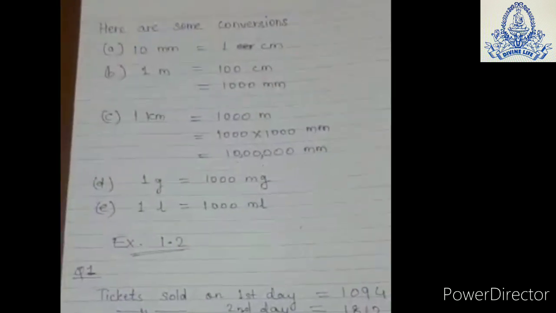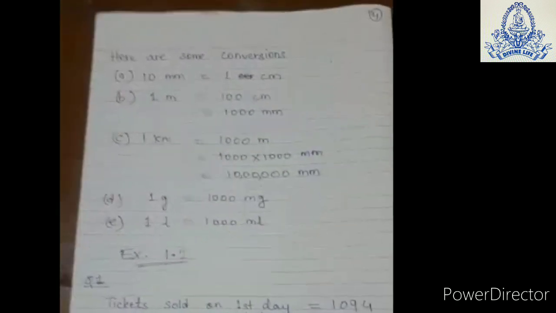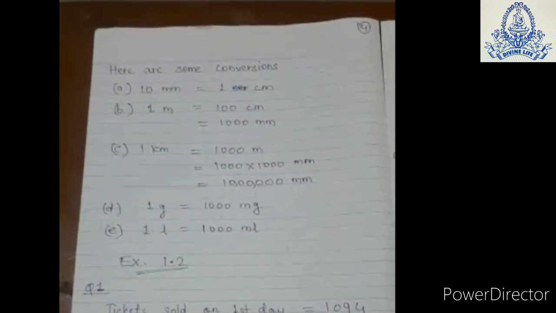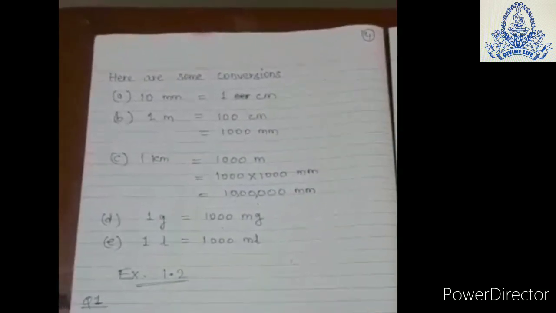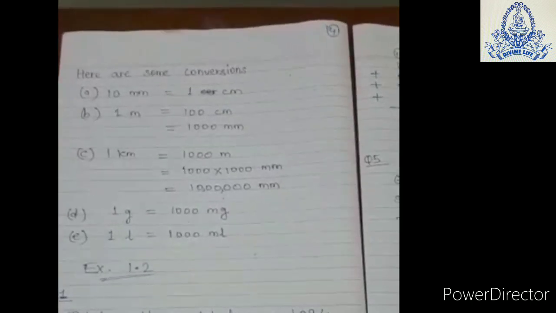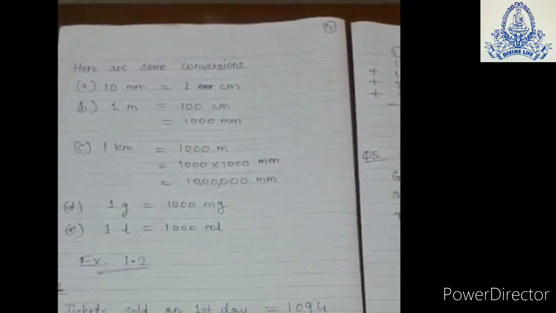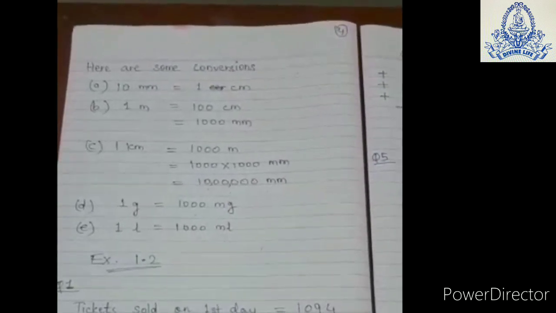In the last video we have seen some conversions. Now let us start exercise 1.2. Now the question is, there are some tickets sold on 4 days. See, the number of tickets sold on the first day is 1094. Tickets sold on the second day is 1812.